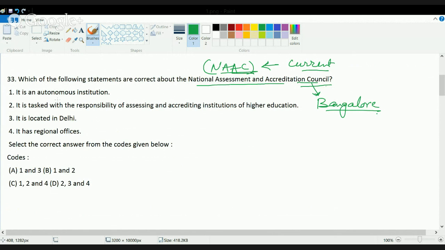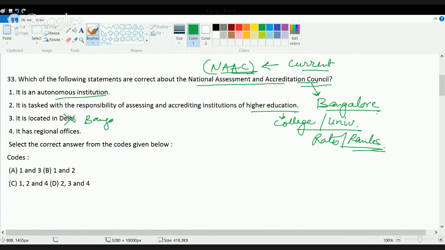It's an autonomous institution and it deals with assessing and accrediting institutions of higher education, which includes colleges and universities. The basic methodology is that it rates or ranks the university based on the performance and the results that a university or a college is providing. The headquarters is located not in Delhi but in Bangalore.